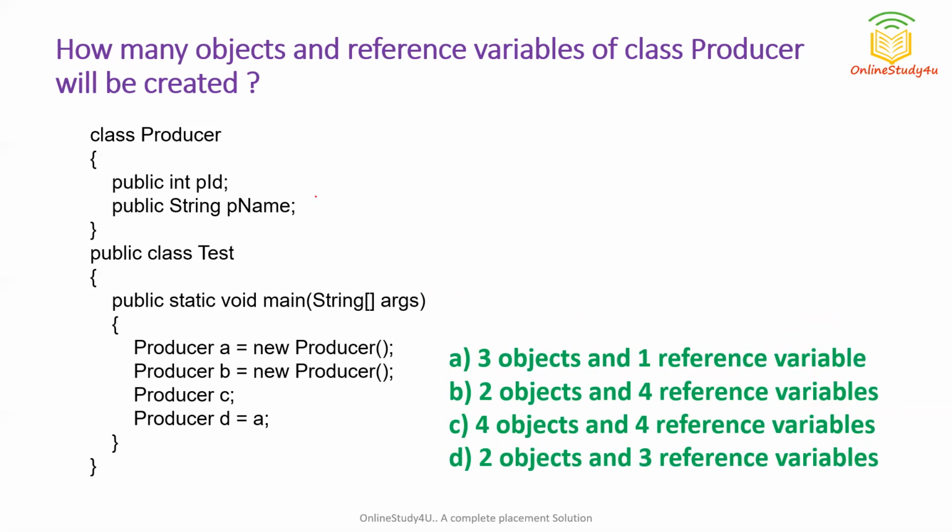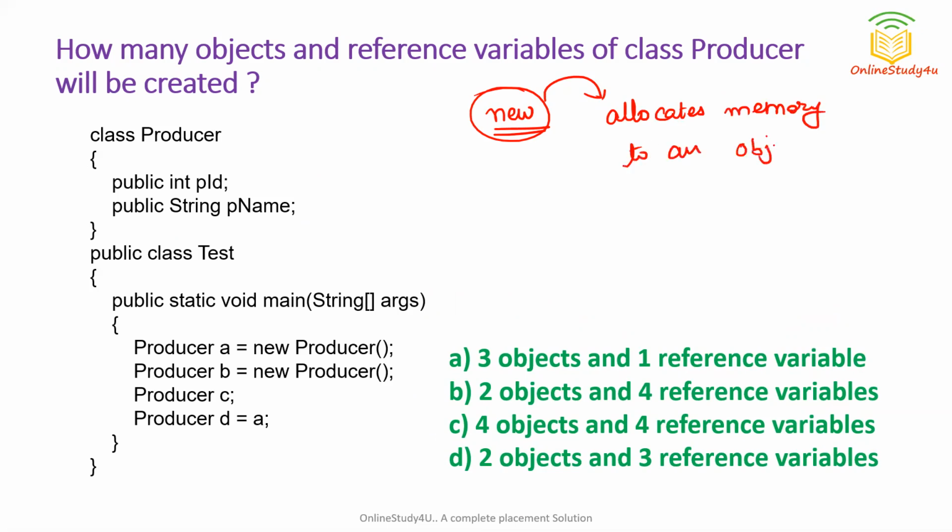When is the object created? Remember, only when we use the new keyword is the object created. What is the work of new? It allocates memory to an object. So you can see there are only two here. One is here and one is here. So these two are objects that have been created. So two objects.